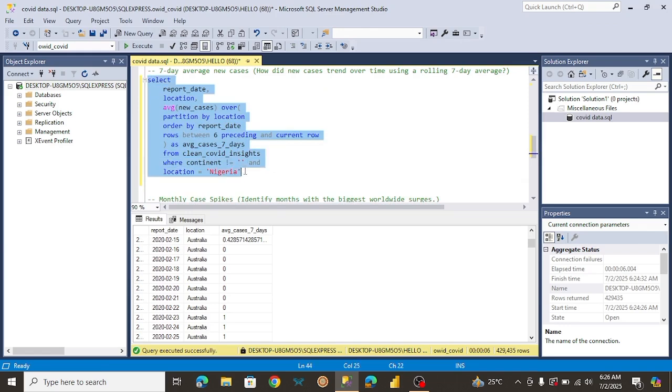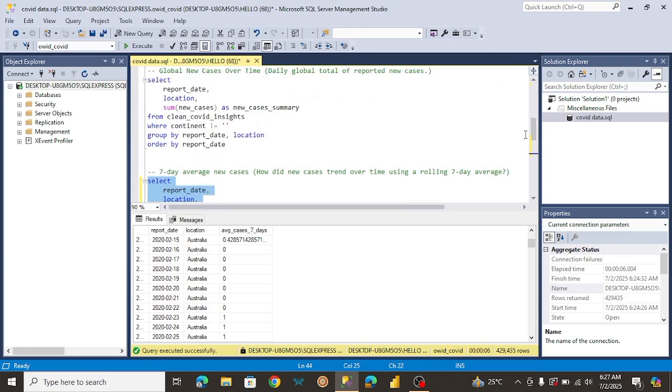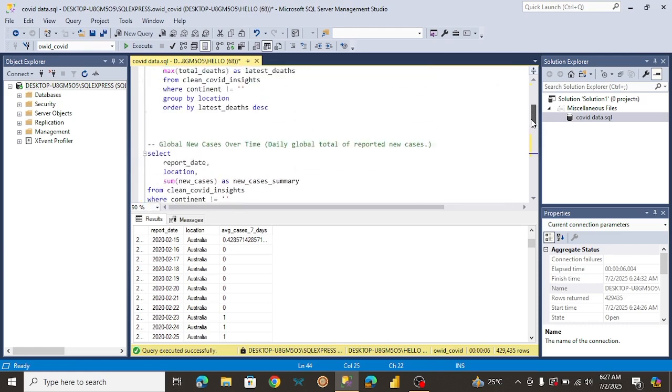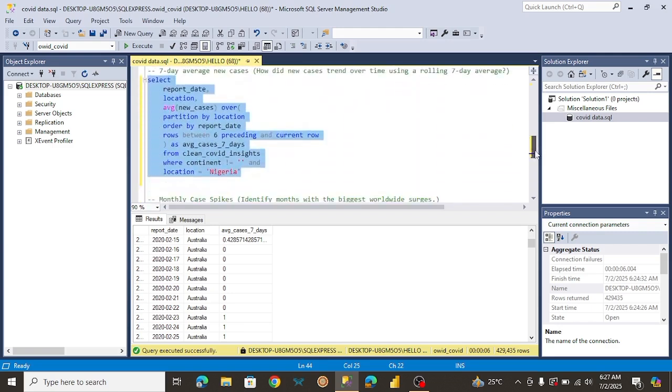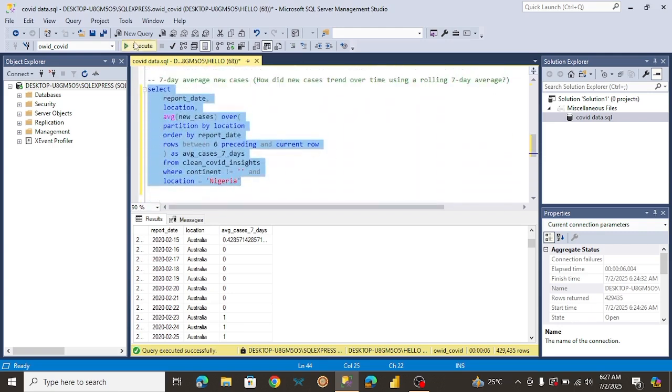You don't always have to highlight as I'm highlighting, but there are cases where SQL Server tries to run all the queries we've run previously, so that's why I always highlight. Okay, in Nigeria, from January 5 to January 11, cases have been steady.